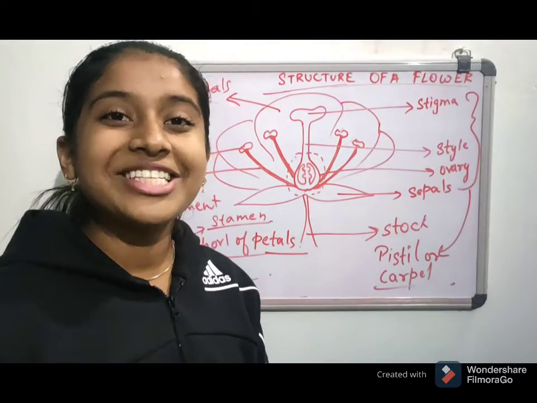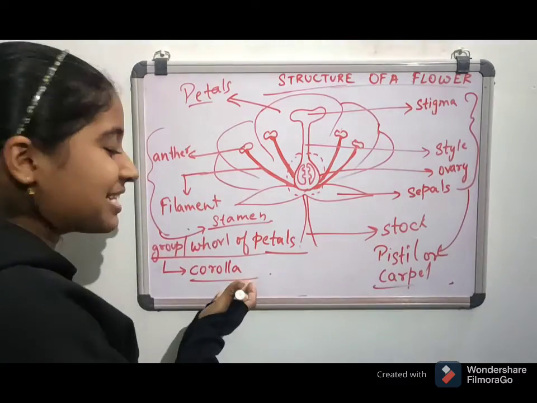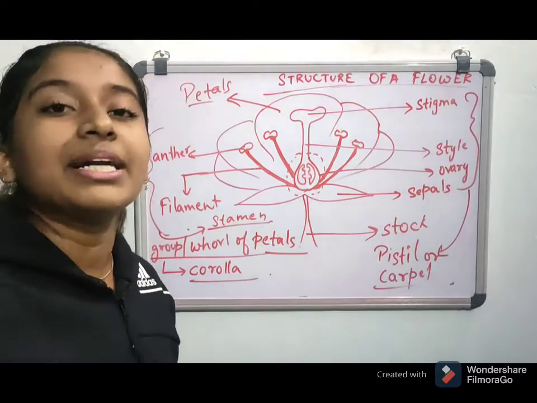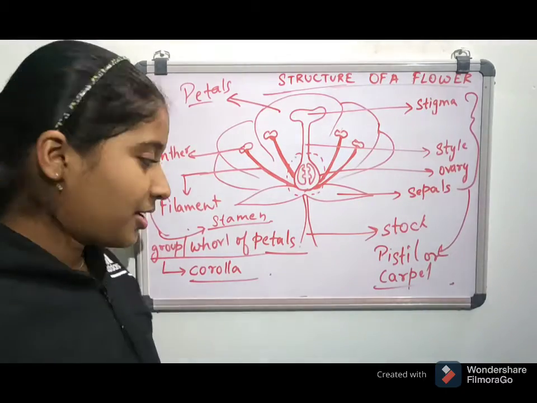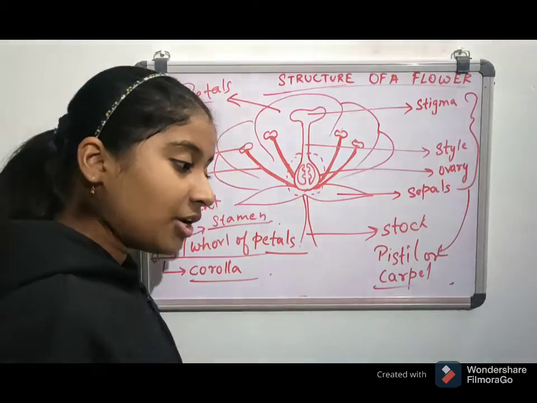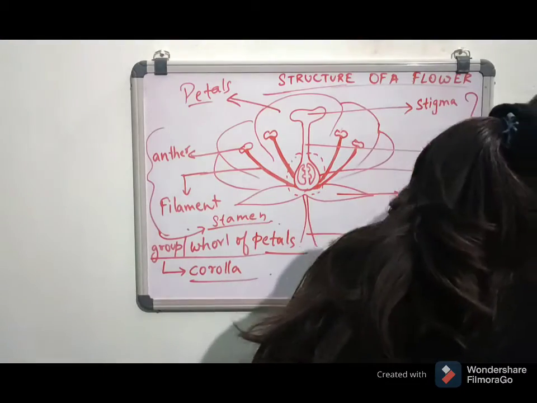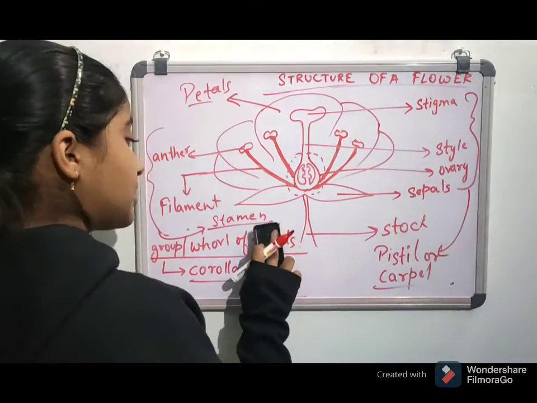Isn't it? It sounds the same as coronavirus, but it's just a different thing. The whorl of petals is known as corolla. Okay. Now let us go ahead with the whorl of, let me see, stamen. The whorl of stamen.